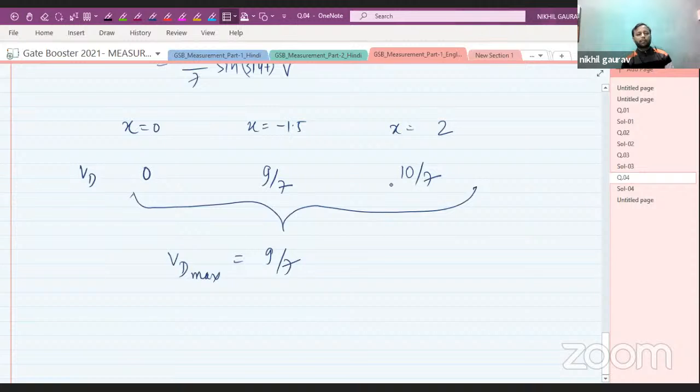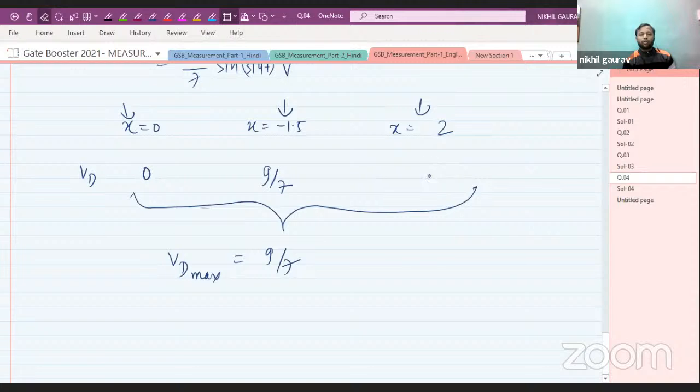Now you need to compare these three values. This is an extreme point, and this is a saddle point. Out of these three values, whichever is maximum will be your answer, or that option will be your correct option. So here 10 by 7 would give you the correct option.